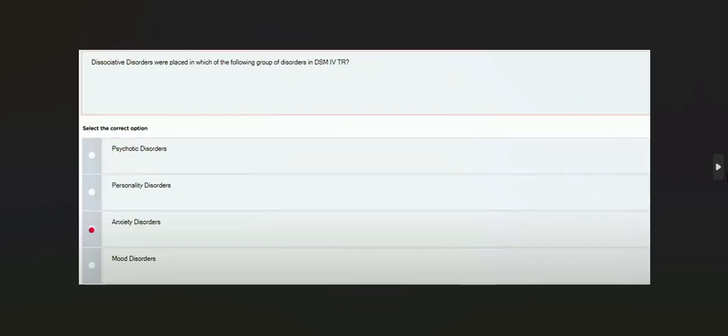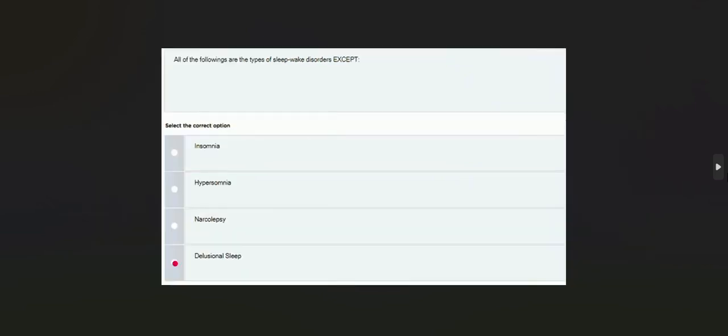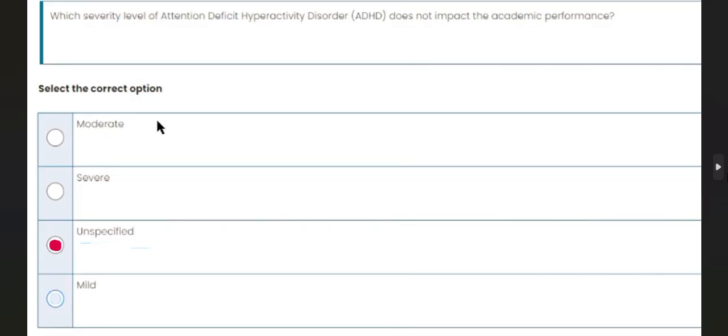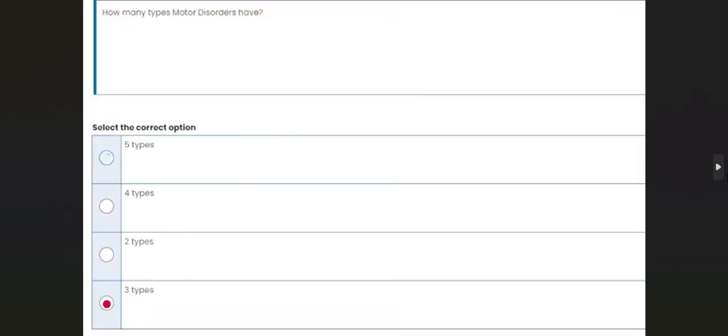Dissociative disorders were placed in which of the following group of disorders in DSM-4-TR? Anxiety disorders. All of the following are the types of sleep-wake disorders except for delusional sleep. Which severity level of attention deficit hyperactivity disorder does not impact the academic performance? Unspecified. How many types of motor disorders? 3 types.